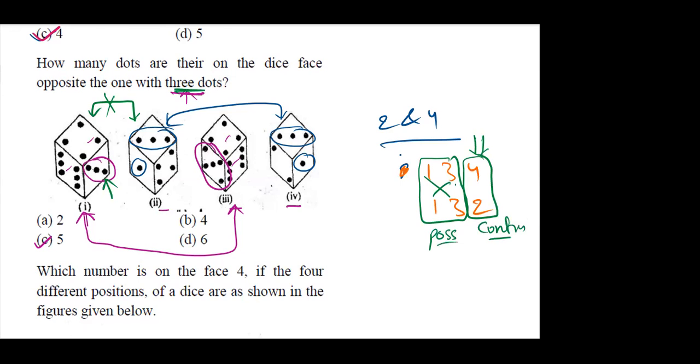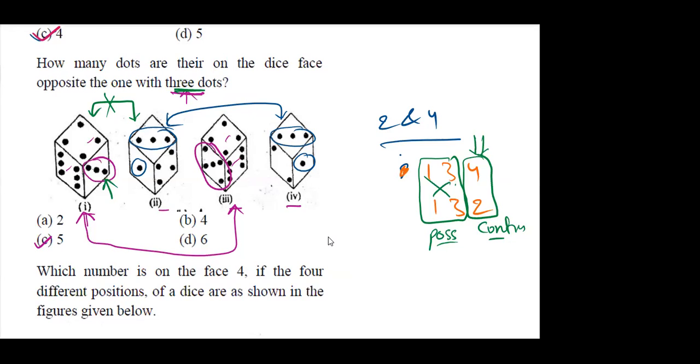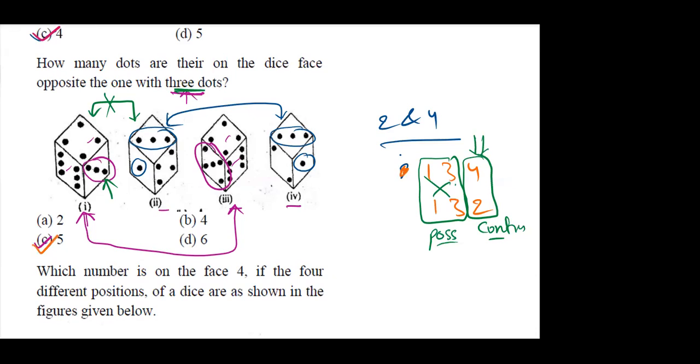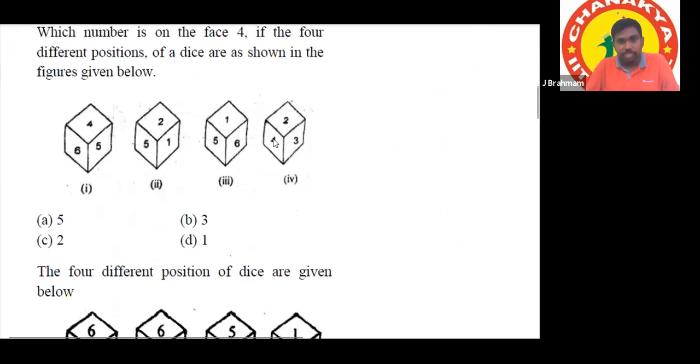Okay, next we'll go to another question. Suppose one common number is available here. Take first and fourth. If you take first and fourth, only one number is common. What is that number? 3. The number which is not there in first and fourth is? Not 4, because 4 is there in the first. It is 5. That's all. 5 is the answer.